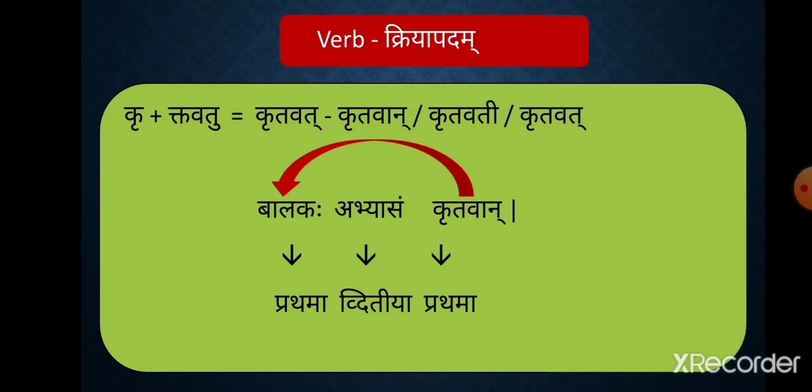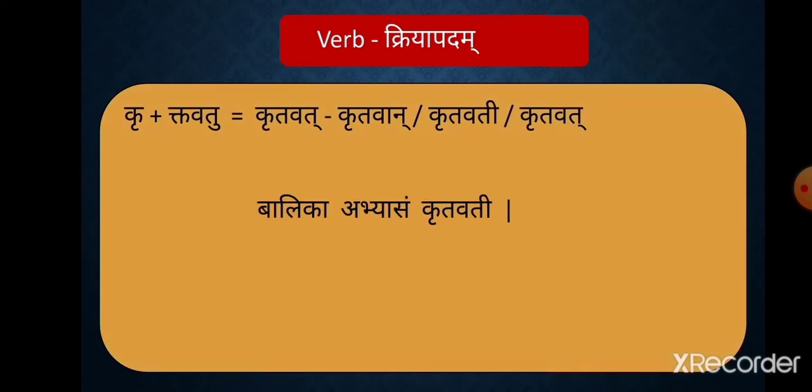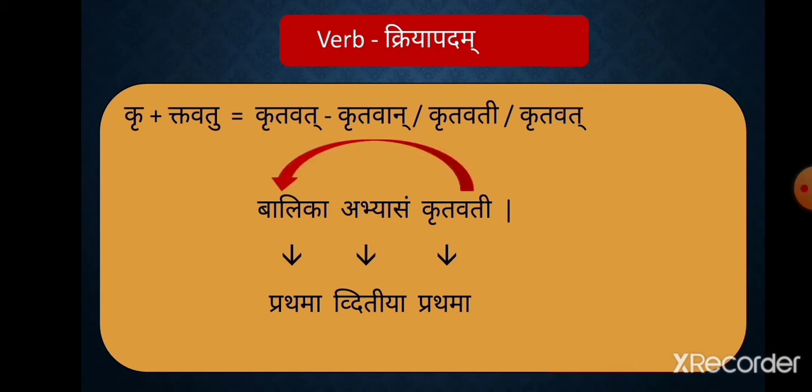Let's see one more example. Balika abhyasam krutavati. In this sentence, balika is the subject, so it is used in prathama. Abhyasam is the object, so it is used in dvitiya. And krutavati is used in strilingam prathama vibhaktihi ekavachanam. The lingam and vachanam of the word krutavati are dependent on the karta, that is balika.